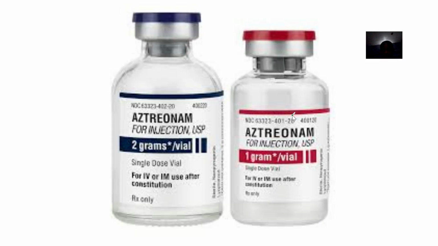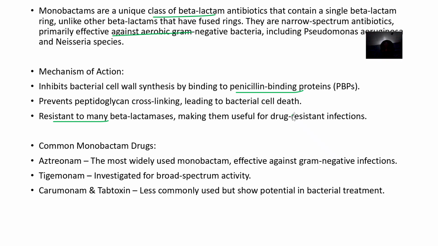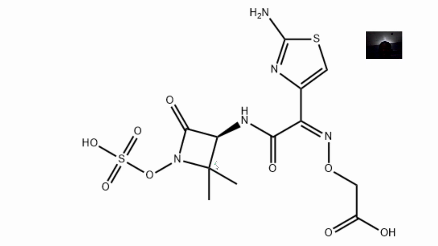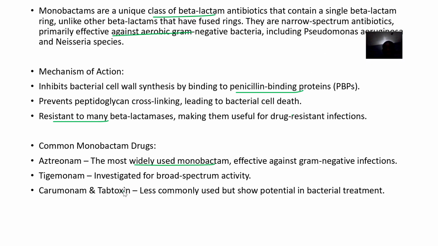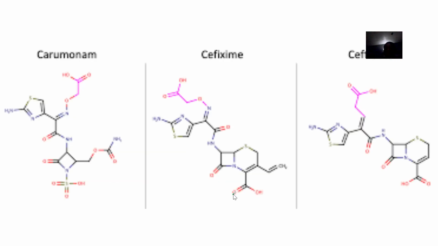So for the different examples, we have what? Aztreonam is the most widely used monobactam, effective against gram-negative infections mainly. Then next we have the Tigemonam. Right. Then we have the what? Carumonam and Tabtoxinine, less commonly used but show potential in bacterial treatment. I think this is Carumonam. It's coming here to show you guys.